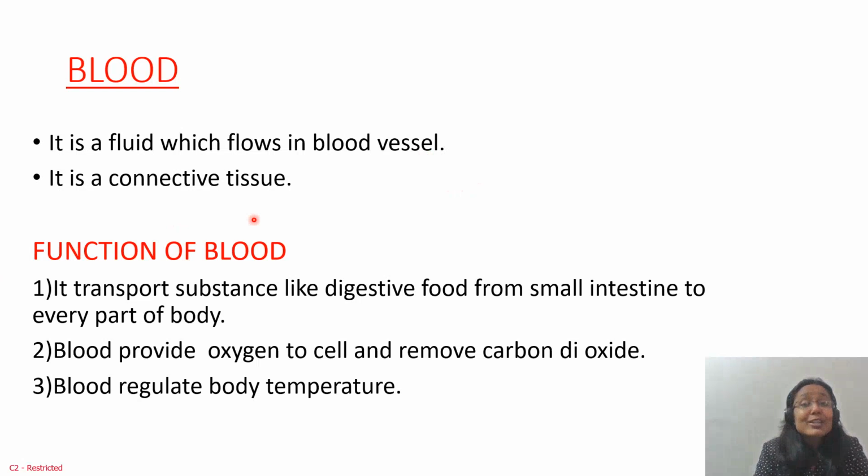Okay, now what is the function of the blood? Most important question, it is here. It transports substances like digested food from the small intestine to every part of the body. Whatever food we are taking goes into the stomach, and from the stomach to the small intestine. There it is broken down into simpler forms, and after that it moves here and there. So with the help of blood, whatever necessary nutrients we require are transferred to every part of the body.